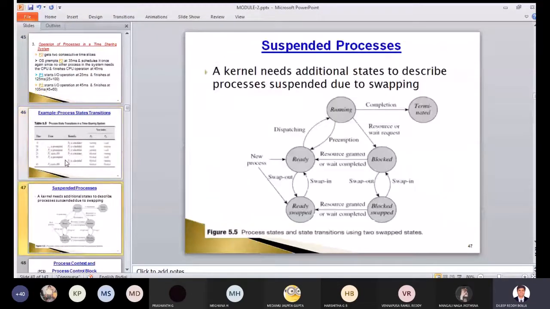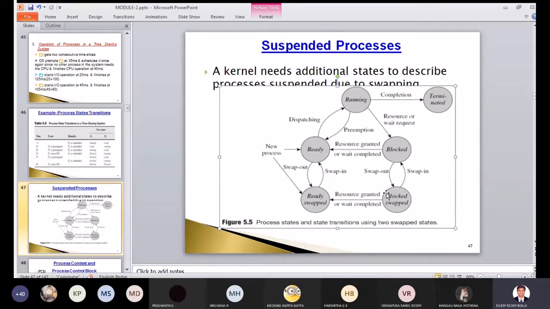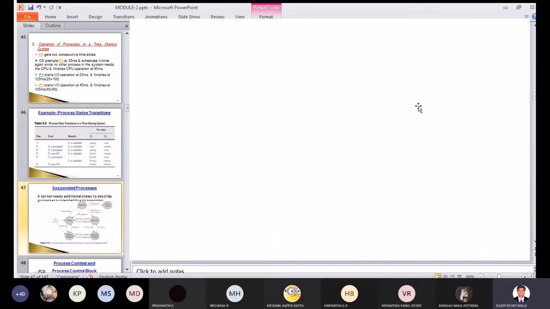The diagram looks complicated, but if you remove these two blocks, it is the same as the previous diagram. They are giving an additional feature for ready and for blocked also to get swapped. Swap in and swap out is what they are trying to do using two swap states. Before, we knew only these states: ready state, block state, running state, and terminated state. Now additionally, 2 more states they have added. That's what they mean to say from this diagram.